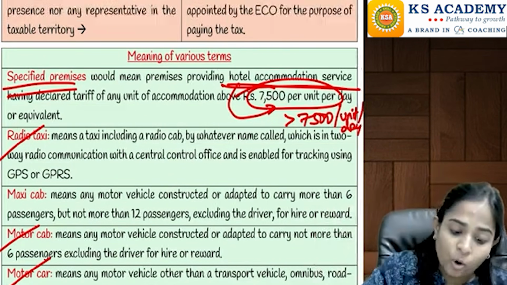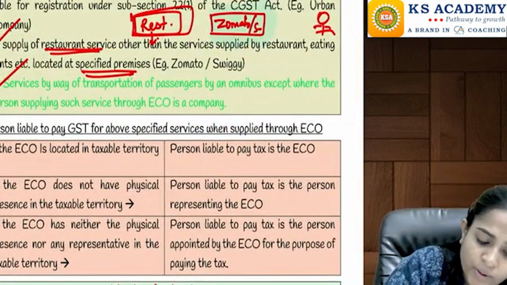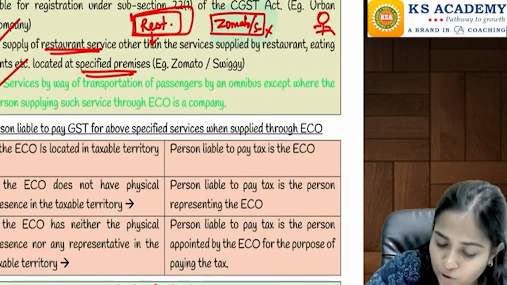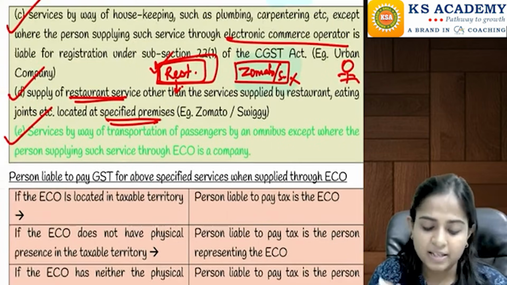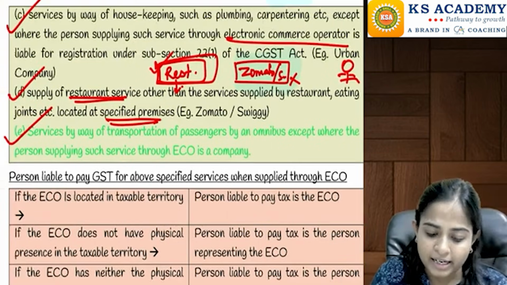In that big hotel, if this restaurant is situated, then the e-commerce operator will not be liable, and that restaurant will be liable to pay the tax on the same. I hope you are clear till here, everyone.